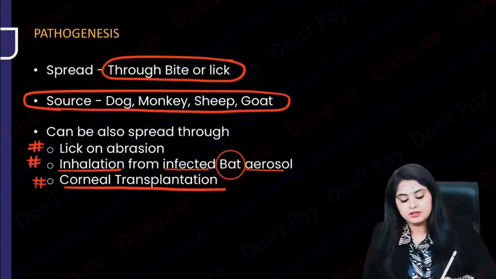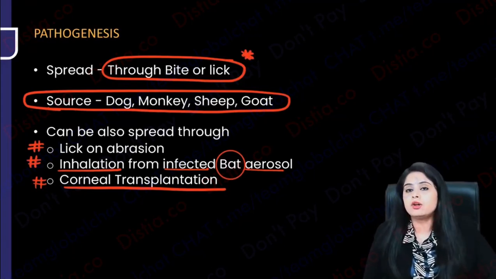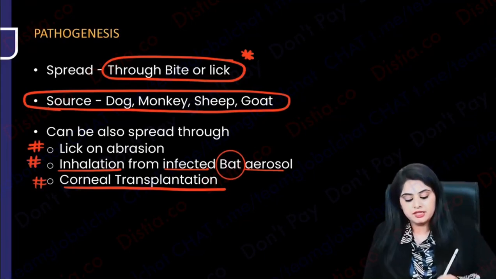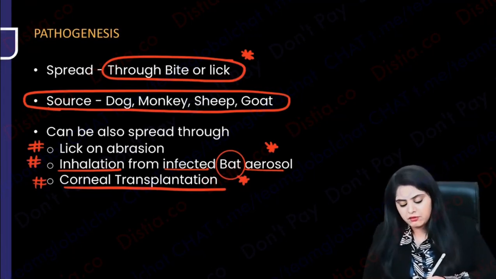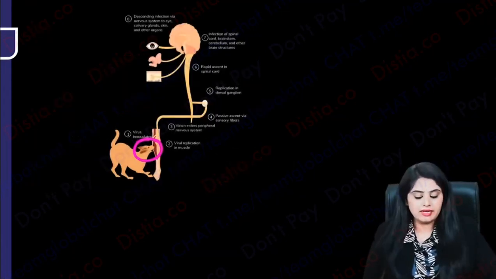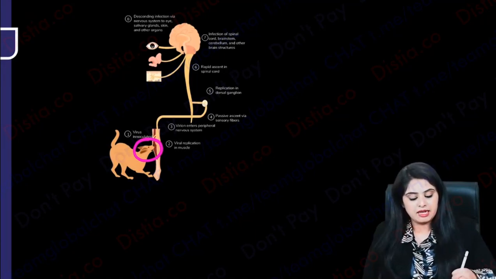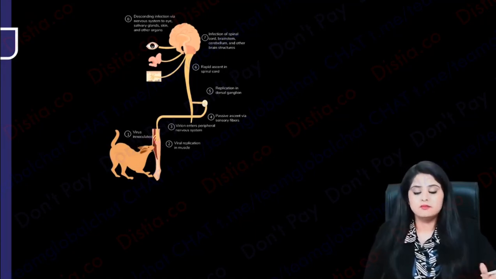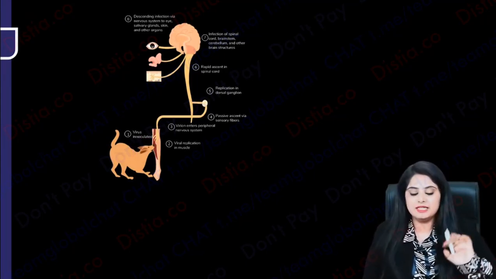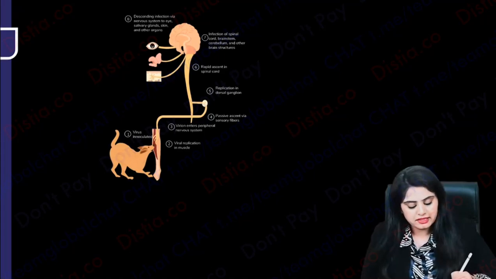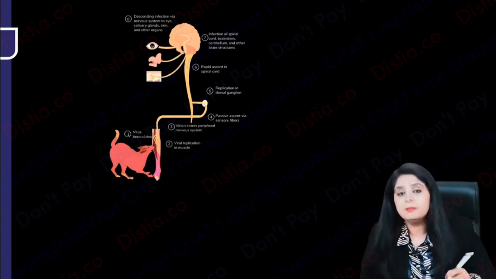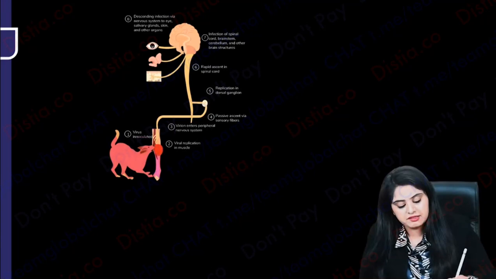So like I said, the spread does not depend only upon bite or lick. It is associated with bat aerosols also, it is associated with corneal transplant also. But for all practical purposes, we learn it with a dog bite, and I'm telling you a very, very quick method, I'm not writing anything right now. I'm telling you everything in a verbal manner, then you're going to do fill in the blanks with me, okay, like we used to do in school. So what is the first thing that has happened? The first thing that has happened over here is that the dog has come and bitten. If the dog has bitten the person, okay, so obviously where has he bitten? He has bitten in the muscle, so replication will happen in the muscle.